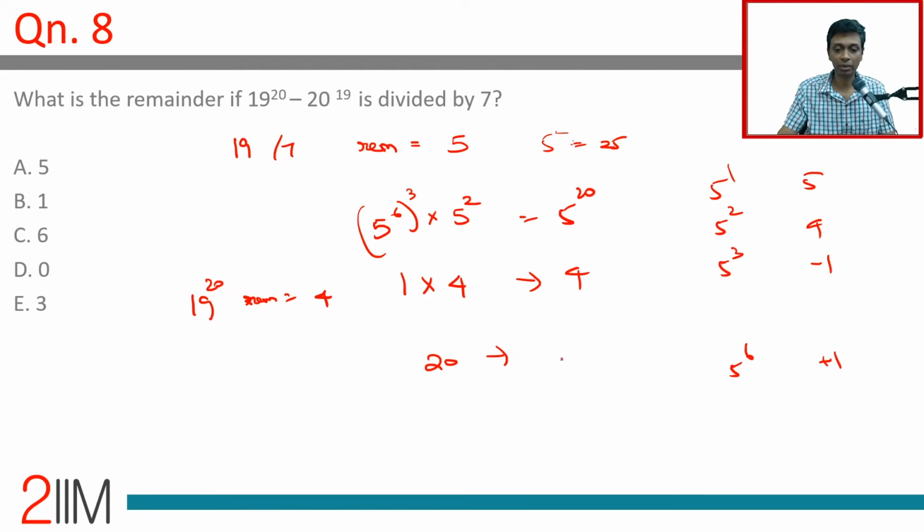20 leaves a remainder 6, which is minus 1. Minus 1 power 19 is minus 1. It's a very simple question. This is going to be 4 minus minus 1, which is 5.